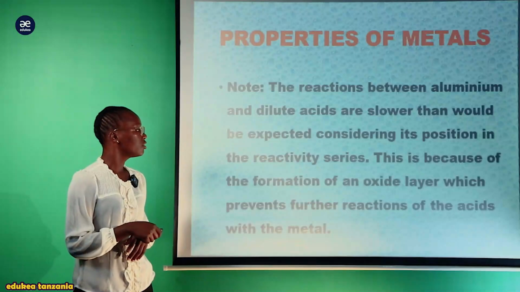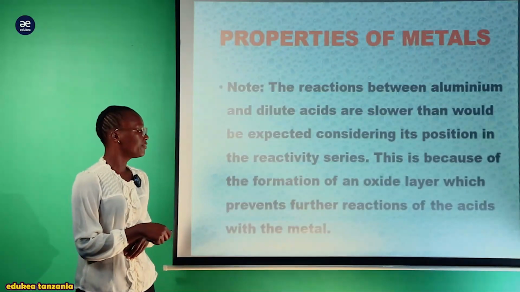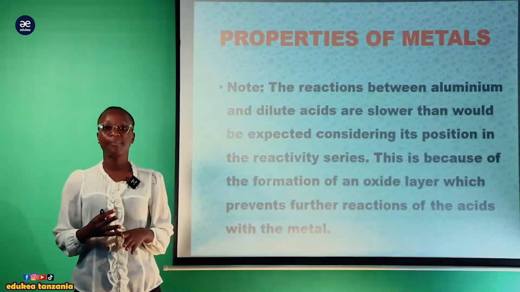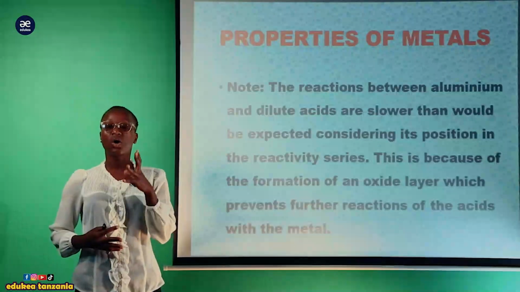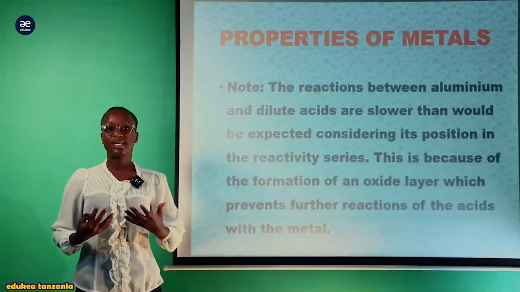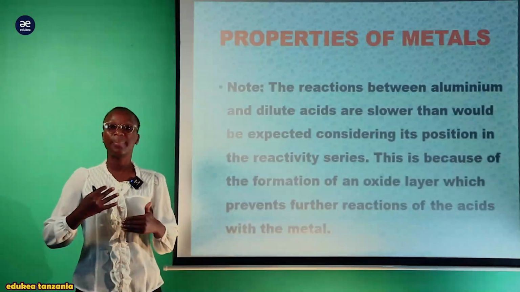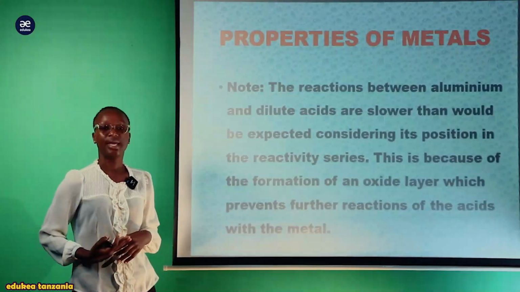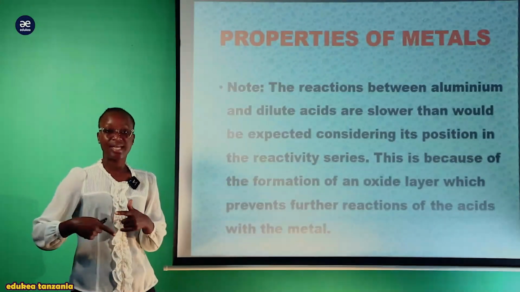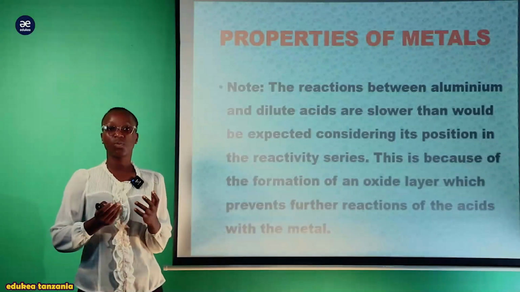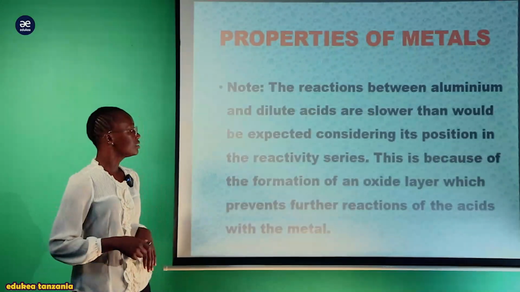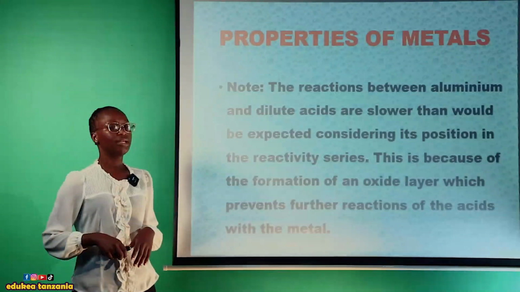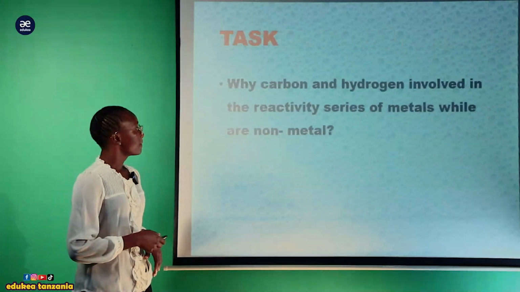This is because of formation of oxide layer which prevents further reaction of the acid with the metal, kwamba hii reaction ya aluminium na dilute acid inatengeneza oxide layers, so uwepo wa zile oxide layers una prevent ile reaction ku take place zaidi na zaidi. Hizi layers ambazo zinakuwa formed there zinazuia. That is the reason why the aluminium and dilute acid reaction is slower than would be expected.